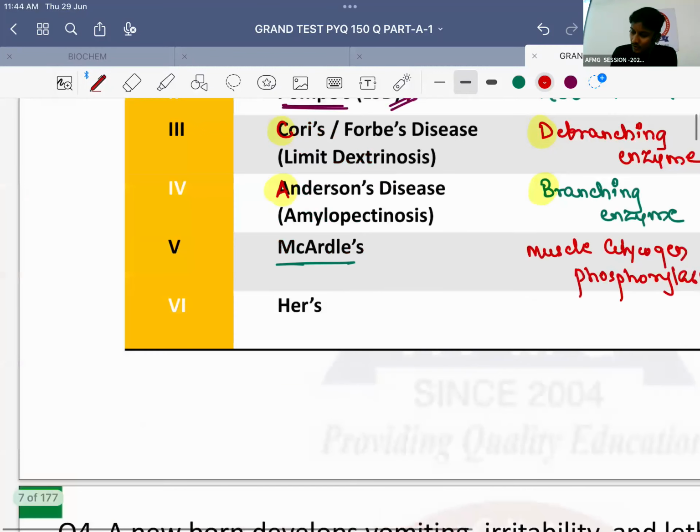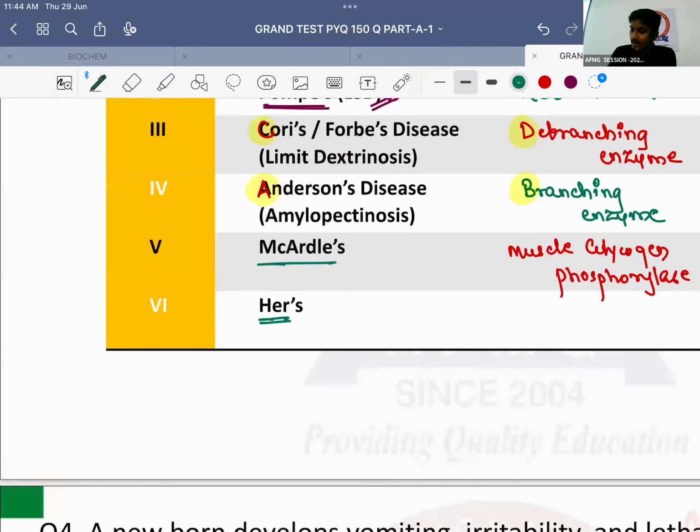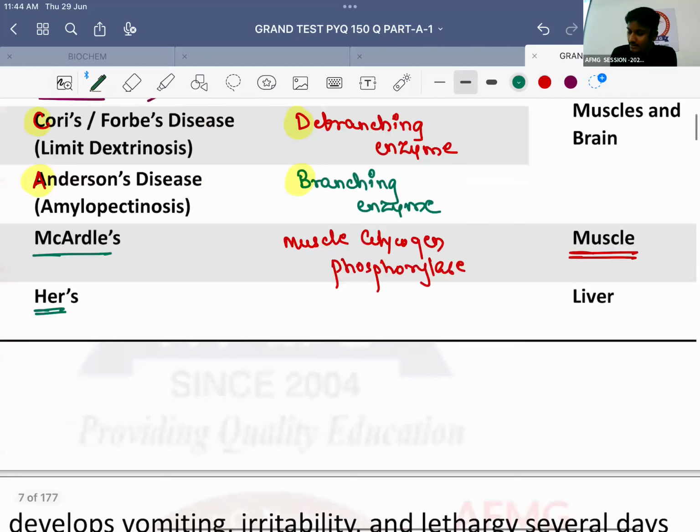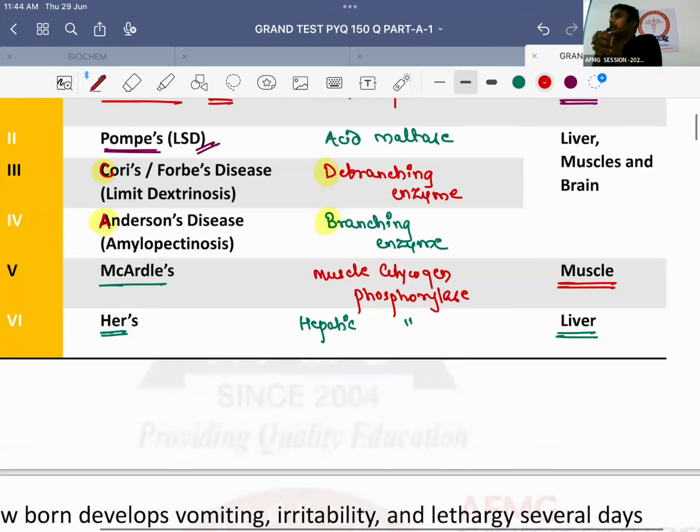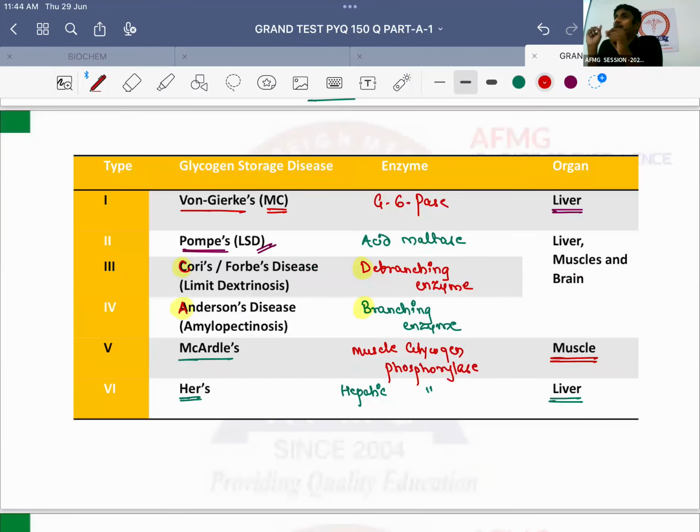Last is type 6, also known as Hers' disease. The enzyme deficiency we discussed is hepatic or liver glycogen phosphorylase. Here the glycogen will only and only collect inside the liver. So two glycogen storage diseases where there is collection only inside liver: type 1 and type 6.